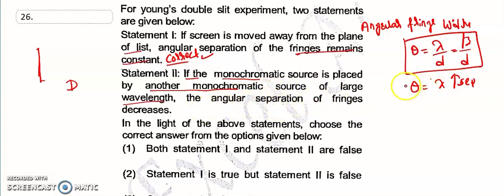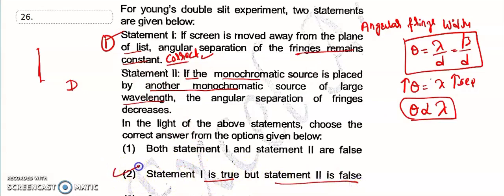Does it decrease? No, this also increases. Why? Theta is directly proportional to lambda. Look at this equation. So only statement 1 is correct: statement 1 is true, statement 2 is false. That is option second, the right answer for the 26th question.